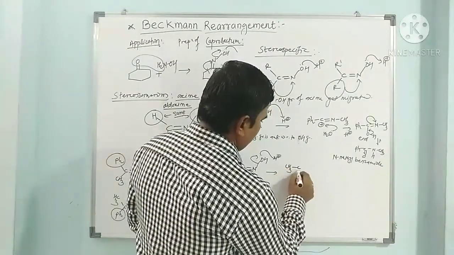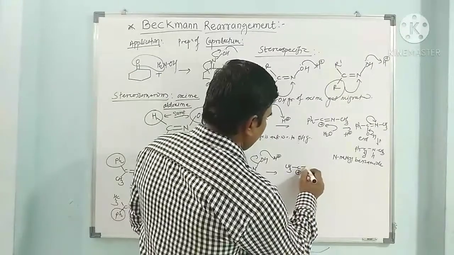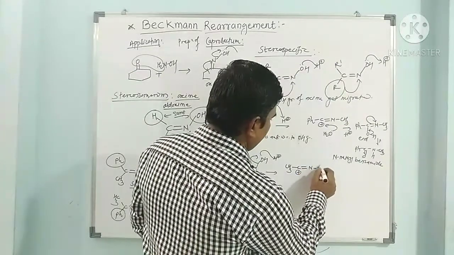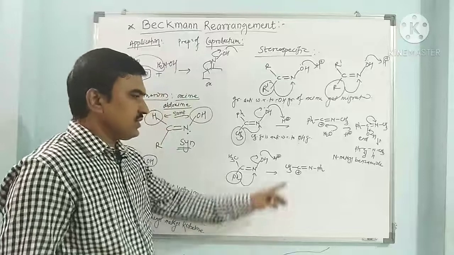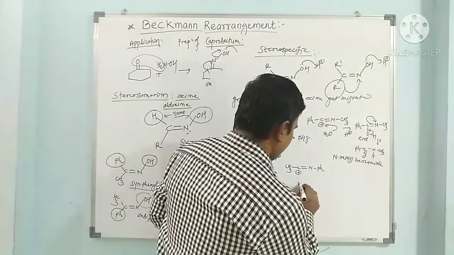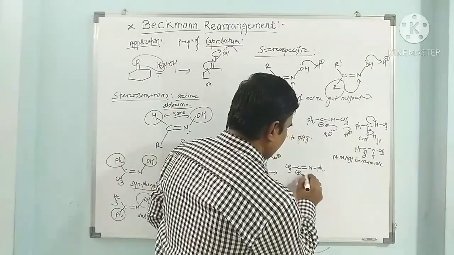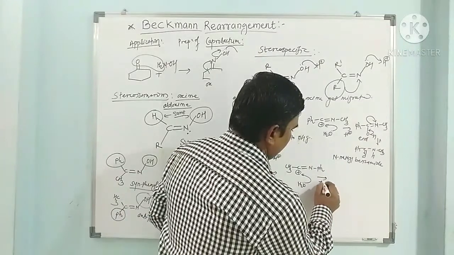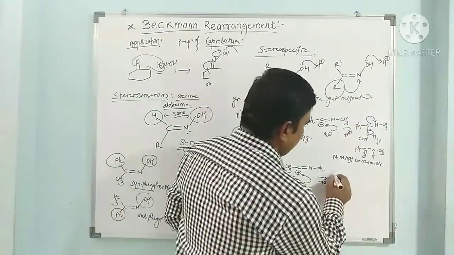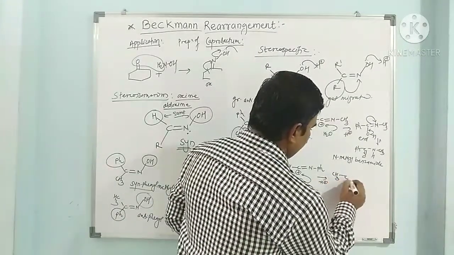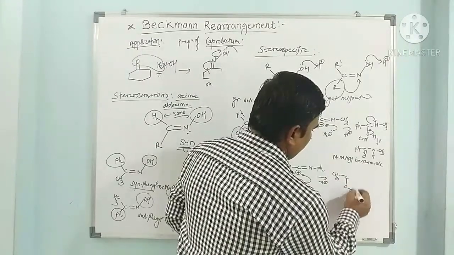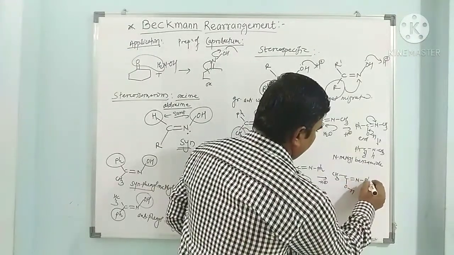Now this C becomes positively charged, that is a carbocation, with NPh. Through hydrolysis, H2O attacks here, minus H plus from this oxygen. So we get here CH3, C(OH) double bond N, Ph.